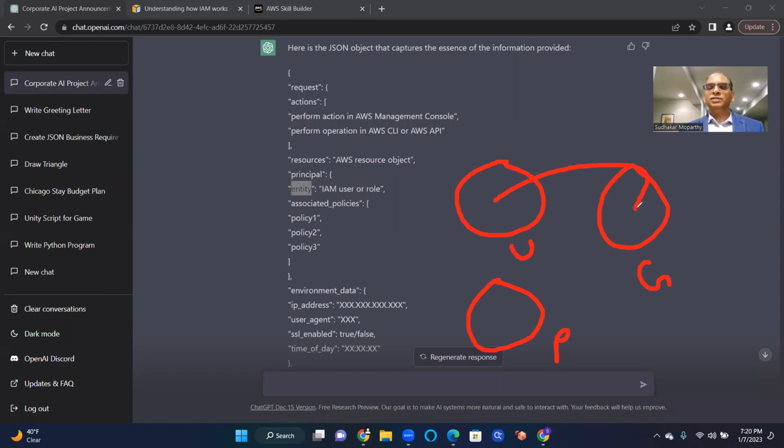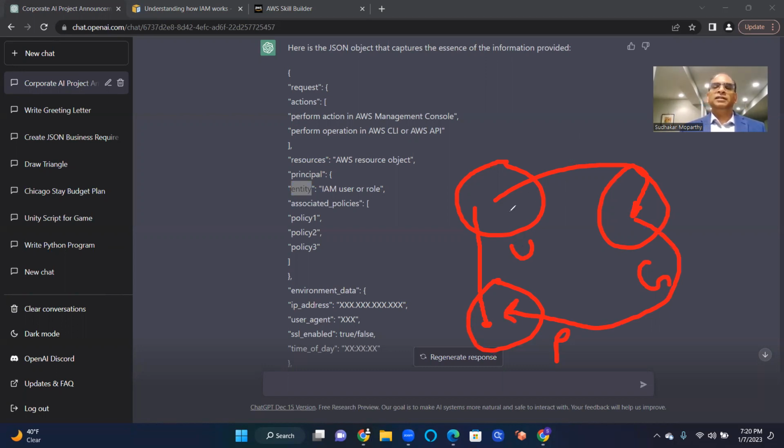Users can be put in groups. Groups can have policies, and users can be attached to policies, or you can get the policy implemented through the group mechanism as well.